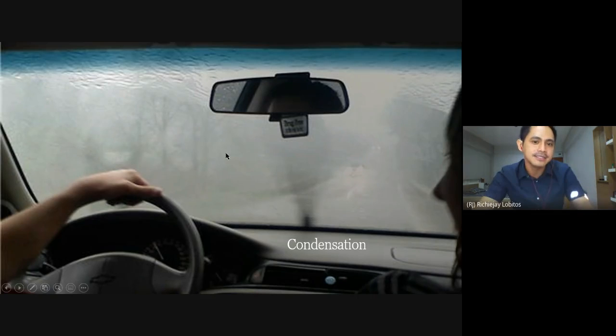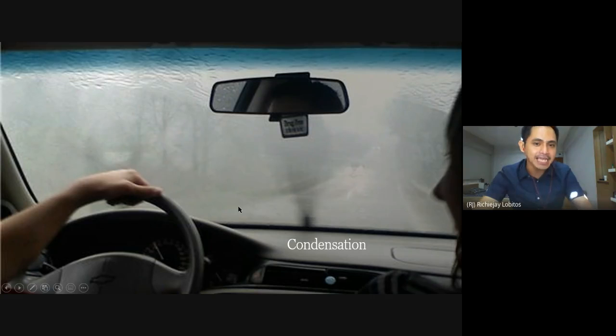What does it tell us? That also tells us that the outside temperature is cooler compared to the temperature inside the car. Again, warmer air cools down and condenses.